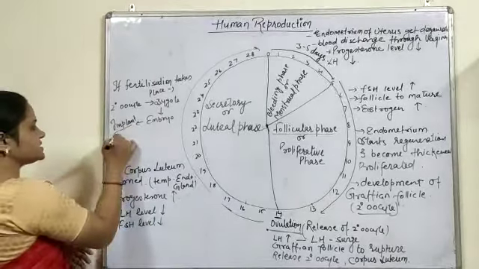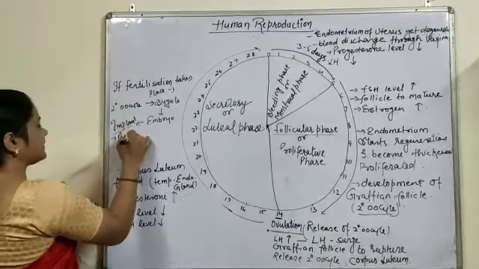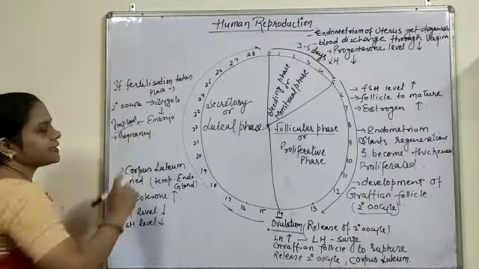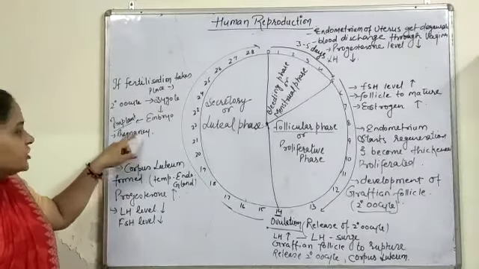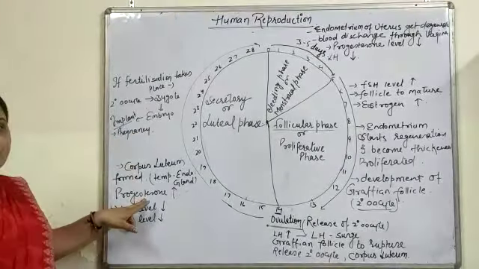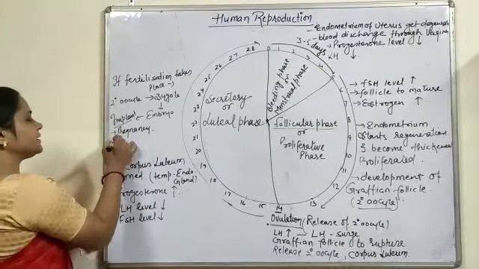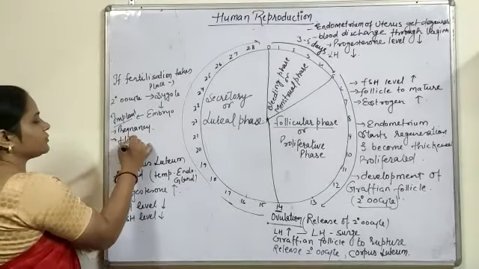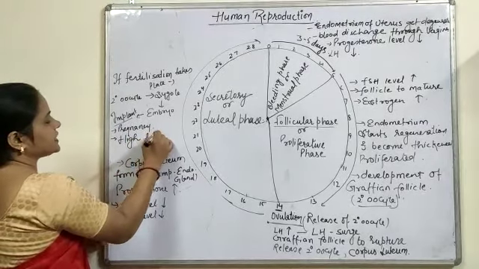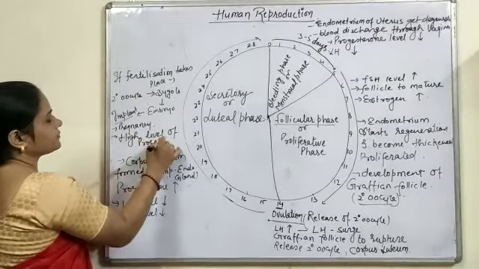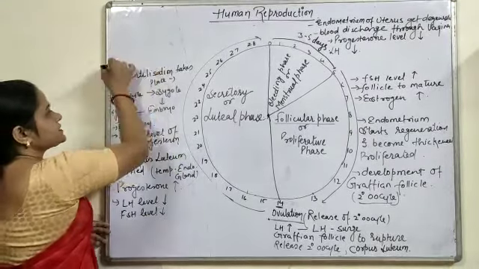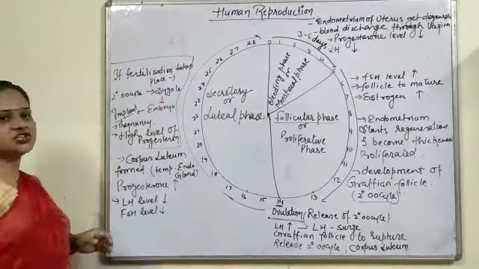It means we can recognize the sign of pregnancy. The pregnancy needs the progesterone level to be maintained in the blood, so there will be a high level of progesterone. Clear? This is the condition when fertilization takes place.